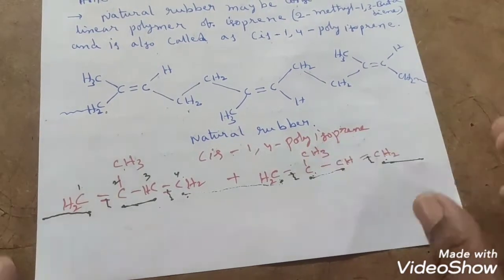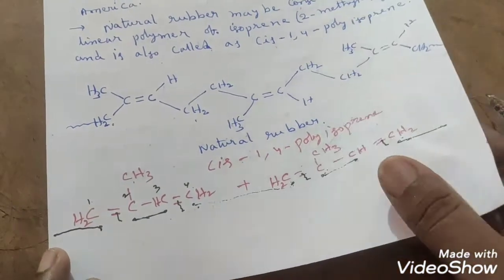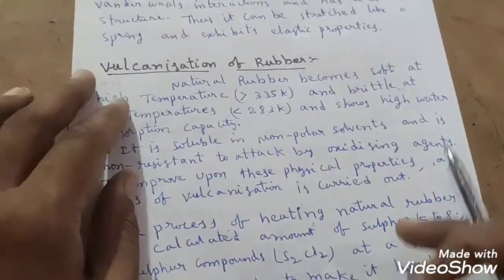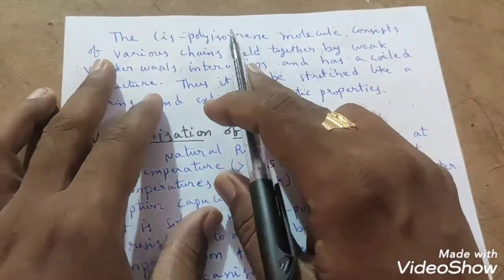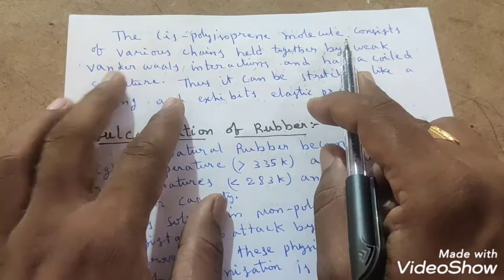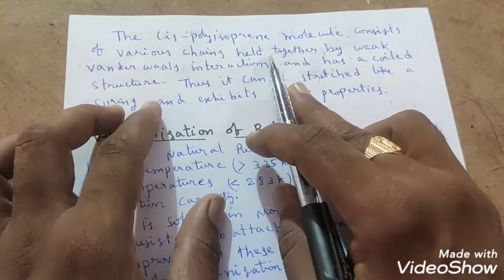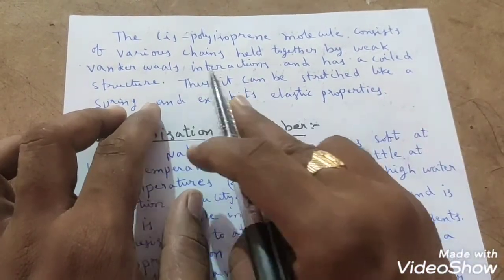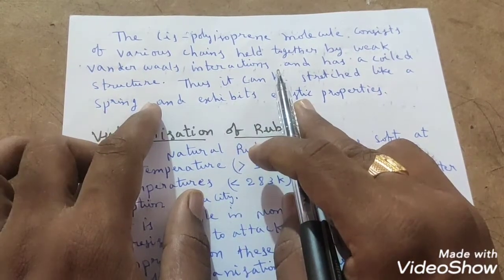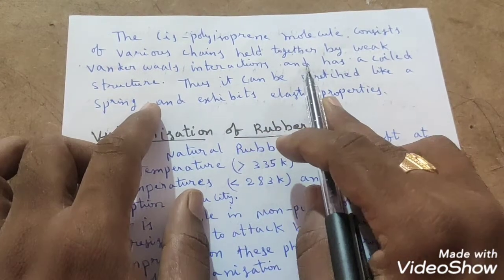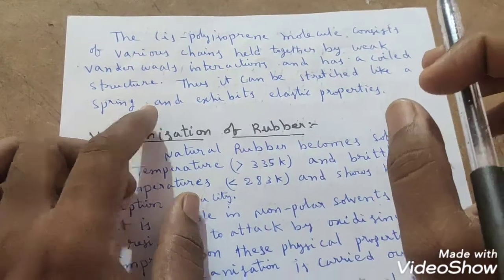So this is the preparation method of natural rubber, right? This cis polyisoprene molecule consists of various chains held together by weak van der Waals interactions. Why weak van der Waals interactions?